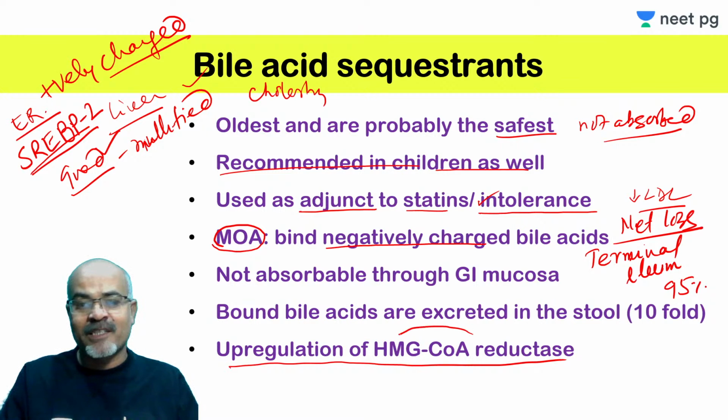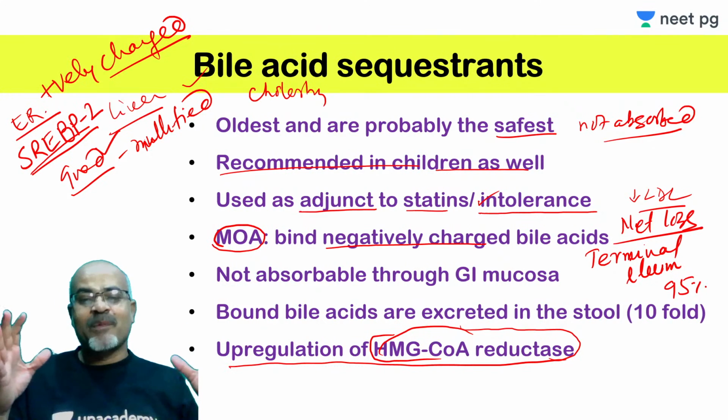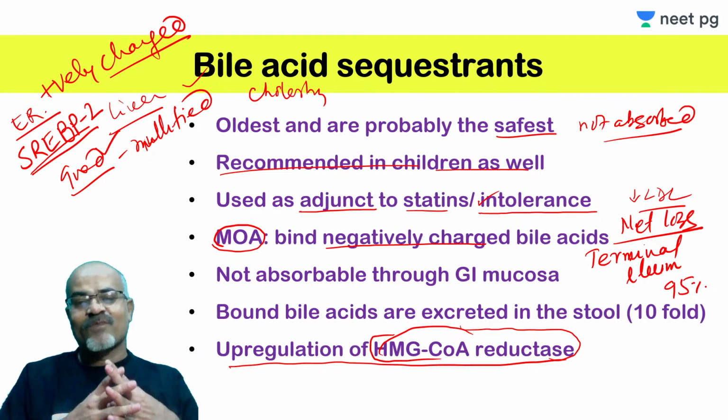That is the reason why statins target this enzyme. So it gets overexpressed and starts increasing cholesterol. Even if there is loss of cholesterol in the form of bile acids from the intestine, the liver is capable of making more and more cholesterol. So the effect of the bile acid sequestrant will be nullified.